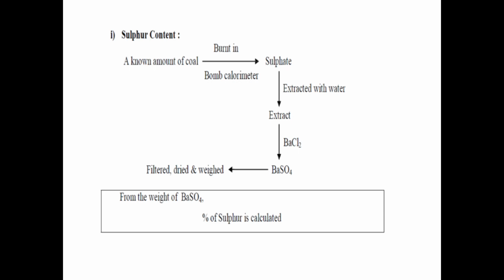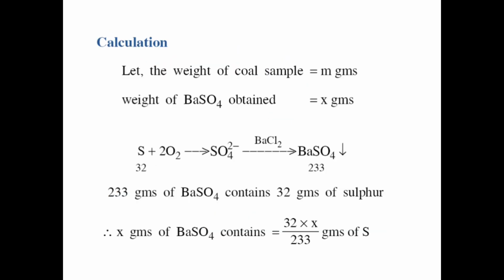Sulfur content. A known amount of the coal is burned in a bomb calorimeter and sulfate is formed. Extract with water to form an extract, and barium chloride is added. Barium sulfate is formed, then filtered, dried and weighed. Calculation: let the weight of the coal sample be m grams. Weight of the barium sulfate obtained is x grams.